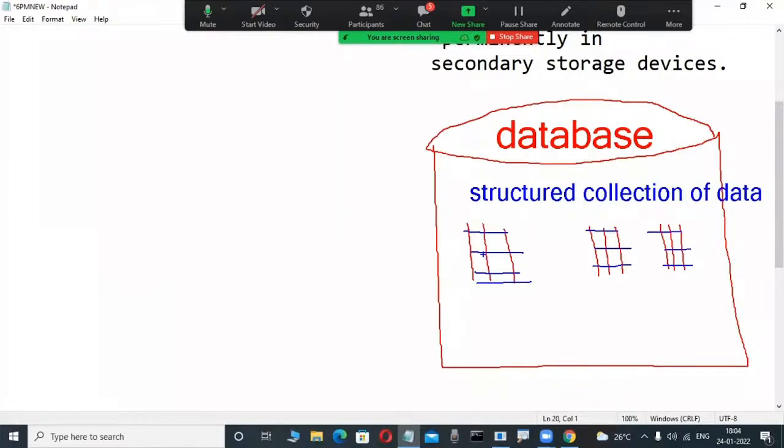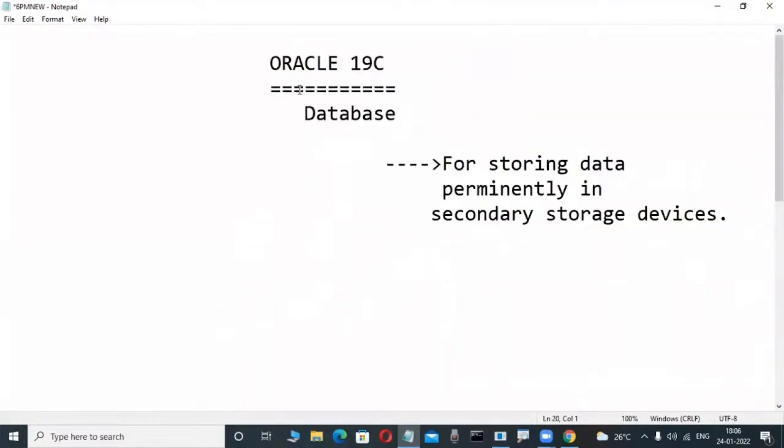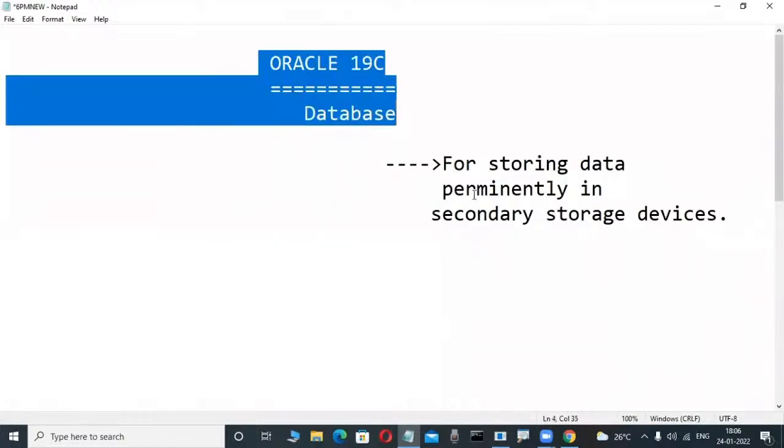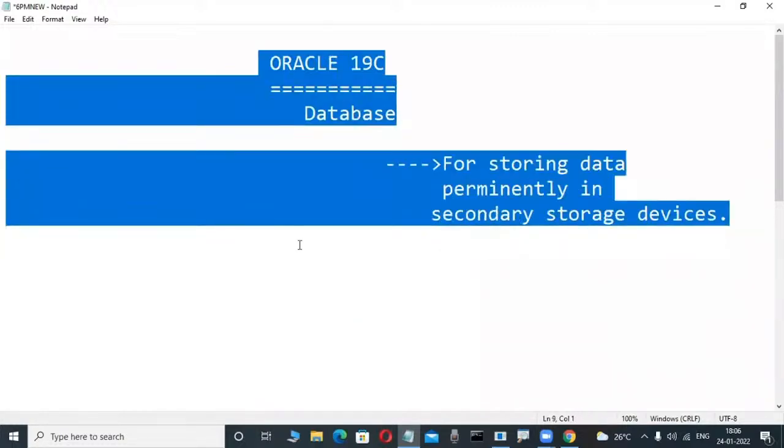Once a structured collection of data is there, for handling and operating this data, which language do we use? Very good: SQL, Structured Query Language. That's why these databases are implemented based on the relational data model. What is that? I will tell you.